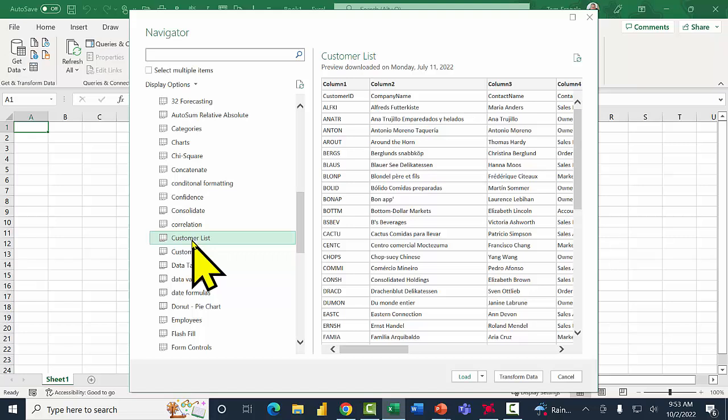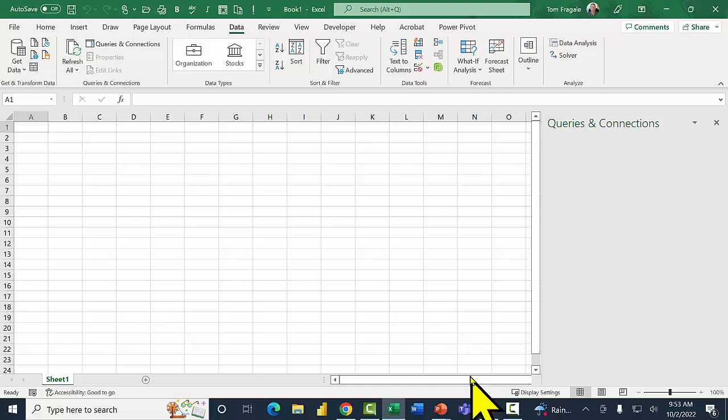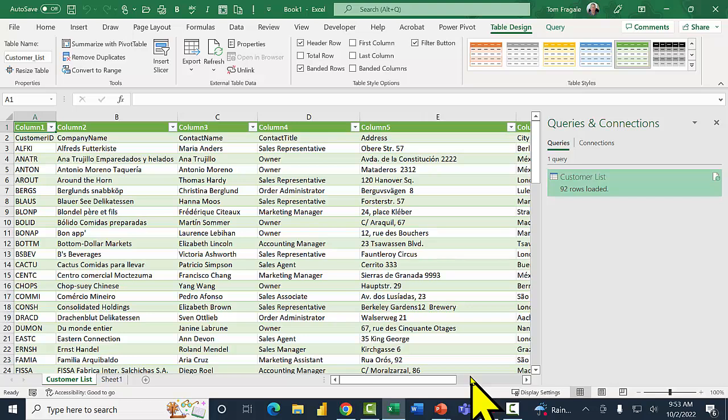So I'll pick Customer List, come down here and pick Load. Notice how it brings it in as a formatted table. So no matter what data source you use, it will bring it in as a formatted table. Now, this window over here is going to help us go further with Power Query, and we'll get to that a little later on.